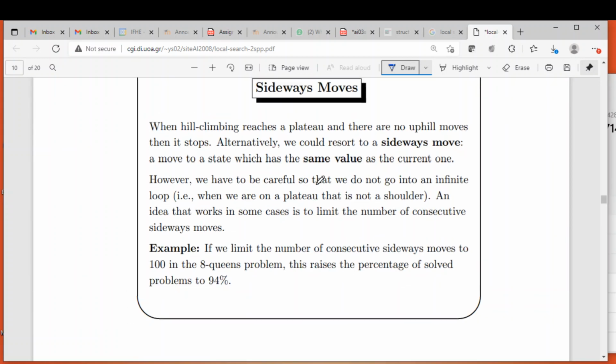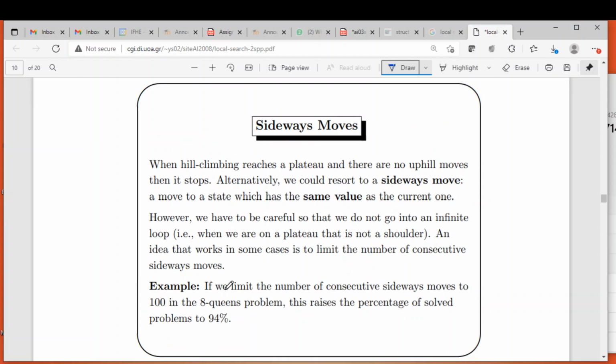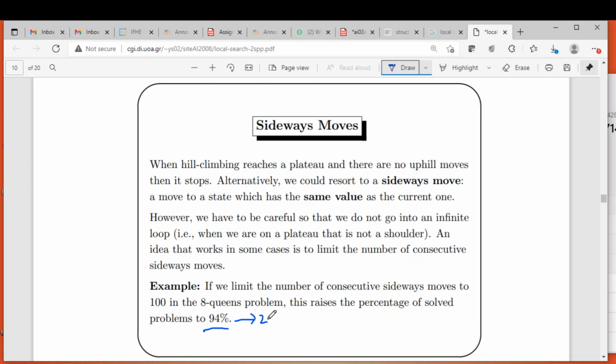You can see here, if we allow sideways moves in the steepest ascent hill climbing itself, the algorithm's performance will increase drastically. It will go up to 94%, so its probability of success is 0.94. Whenever it finds a solution, on average it takes 21 steps. And whenever it fails, on average it takes 64 steps.